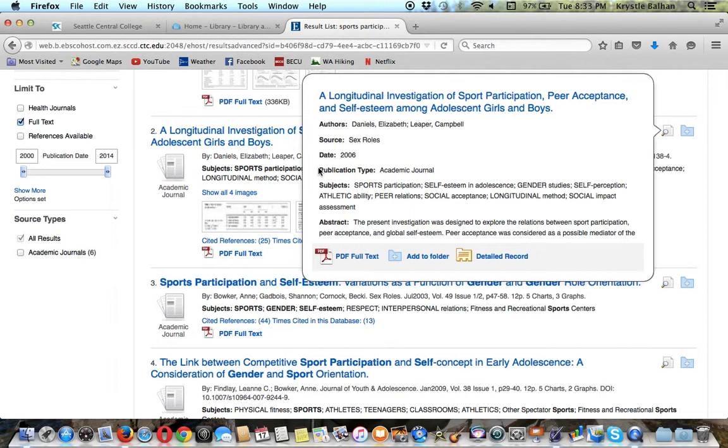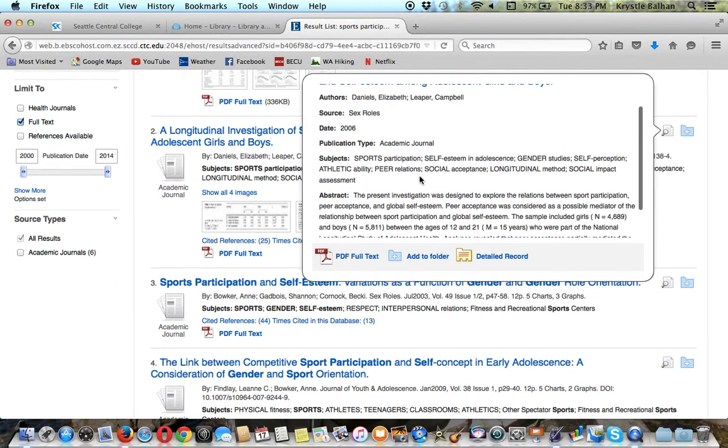Now, just because you use the library website doesn't mean you'll always get academic journals. You might find an article that comes from Psychology Today or perhaps even from Time Magazine. And while these might be interesting, they will not qualify as an academic journal article. So right now, things are looking good for me. Like I might have an article that will help answer my question as well as meet the requirements.